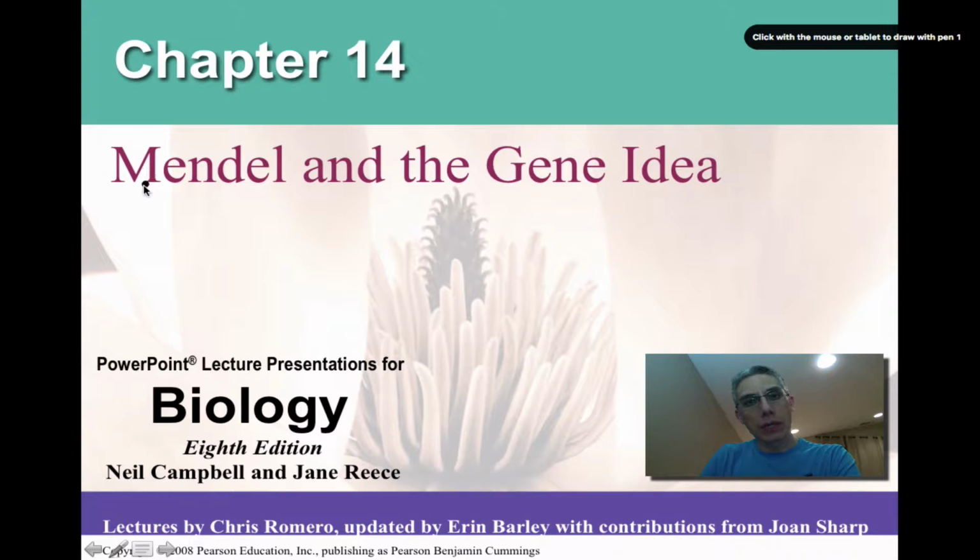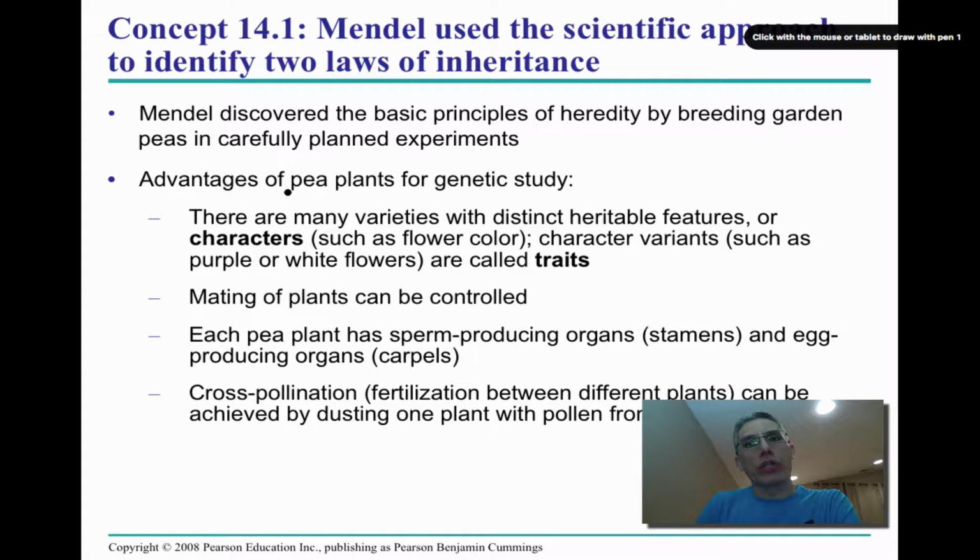And before we begin that discussion, we need to talk about a very important man. And this man's name is Gregor Mendel. When you talk about Gregor Mendel, you need to think about his use of the scientific approach to actually identify two very important laws of inheritance. When we talk about inheritance, we're talking about the passing of traits from one generation to another.